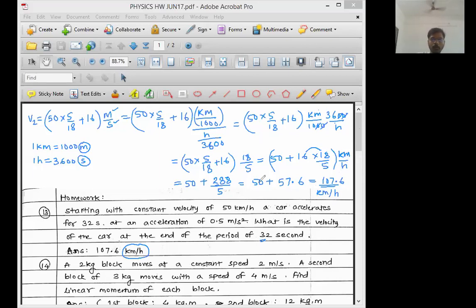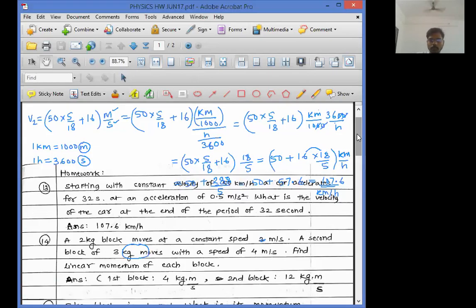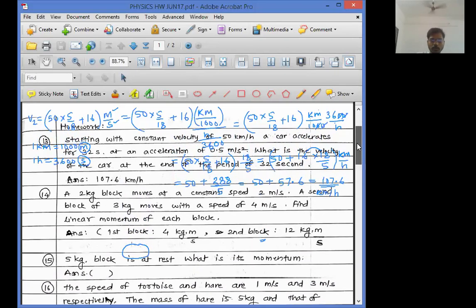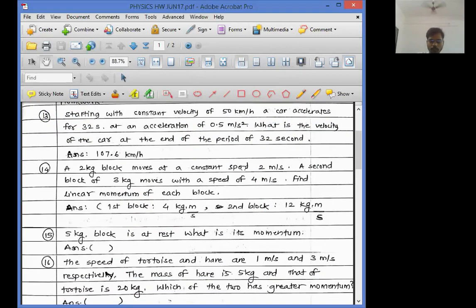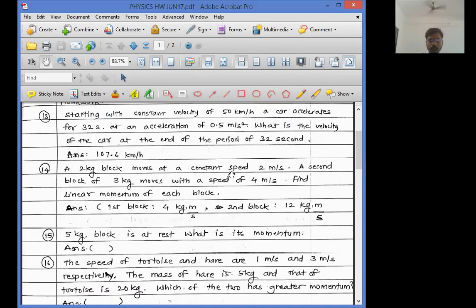Fine. Now, question number 14. Do you want me to solve question number 14? Next question. Check. If anyone wants me to solve question 14, anyone? Shall I solve?